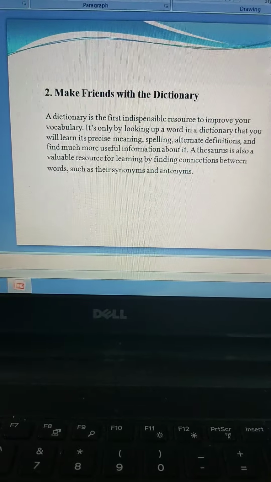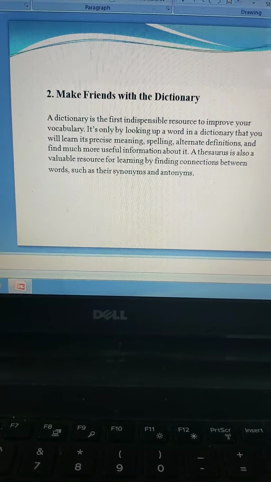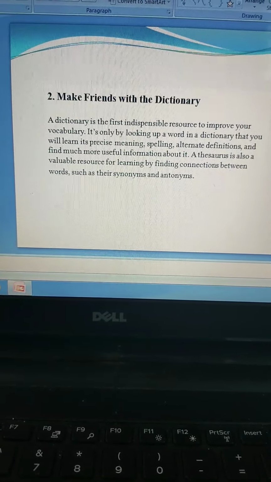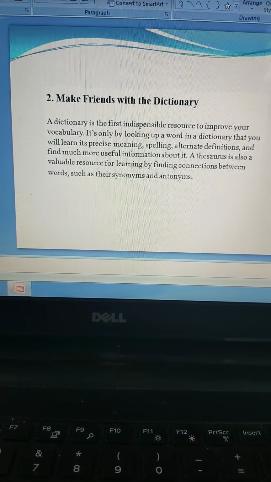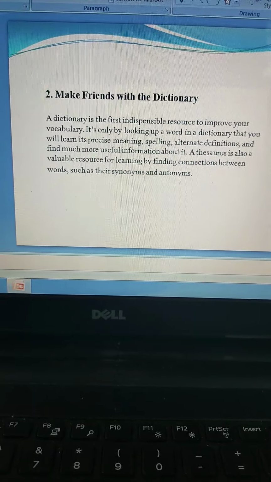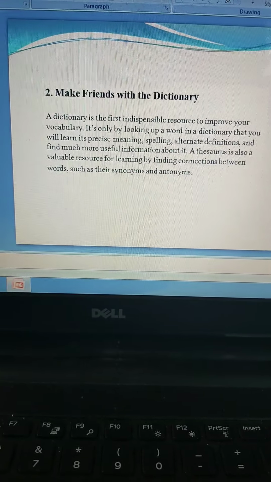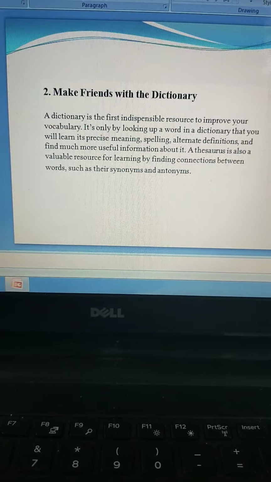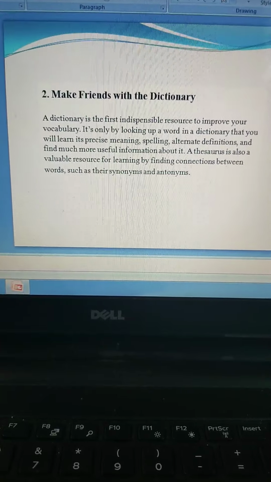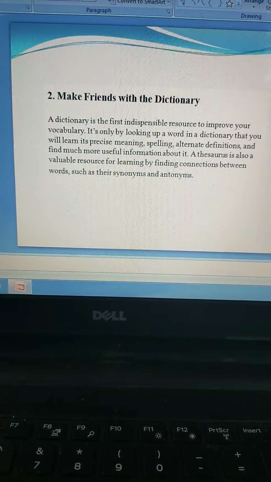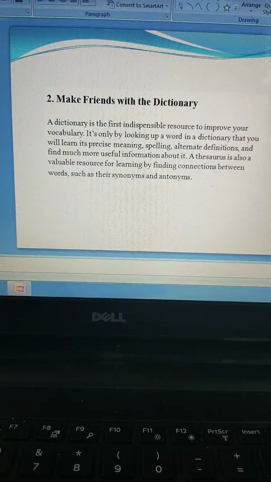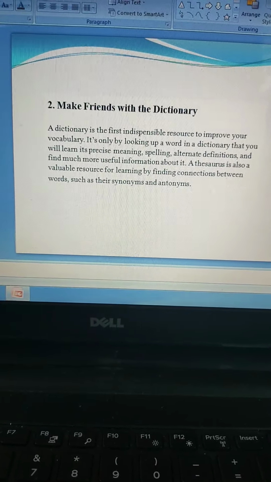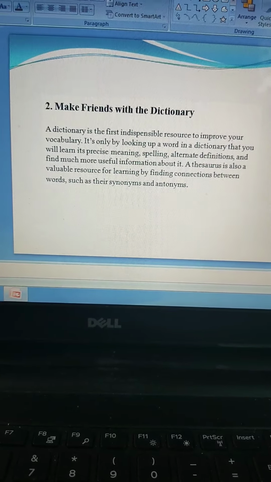Make friends with your dictionary. I'm sure every one of you would be having a dictionary, because that was compulsory in school. It must be somewhere on your shelves, all tattered and dusty. Please go and dust it, take the dictionary aside and start making friends with it. Start reading your dictionary. It is so important to consult a dictionary, guys, because the dictionary gives you meanings, the pronunciation, the phonetic transcription, the usage, and the parts of speech. There's so much a dictionary would do.